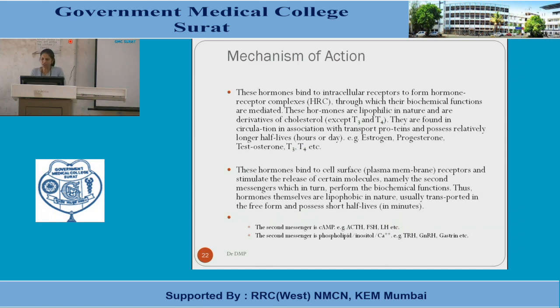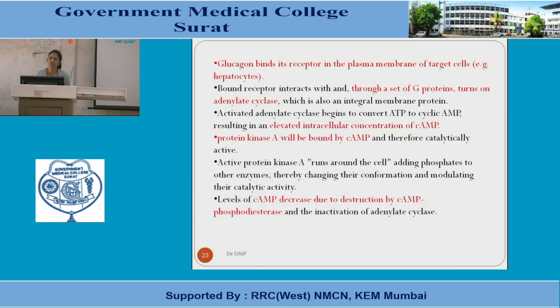So what is a second messenger? When it comes to the second messenger, you should know what the first messenger is. The hormone itself is known as the first messenger. For example, how the second messenger mechanism acts: here I am describing glucagon. Glucagon binds to its receptors on the plasma membrane of a hepatocyte. For example, it is acting on the glucose concentration, and the hepatocyte has receptors. So glucagon is released into the circulation.